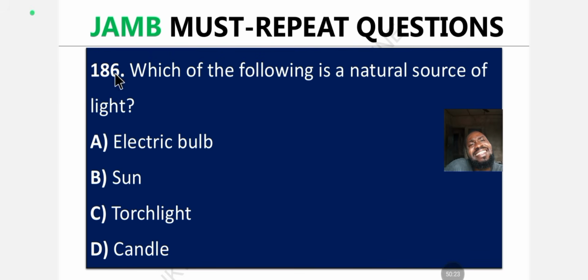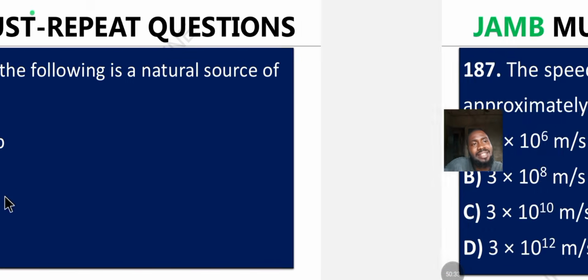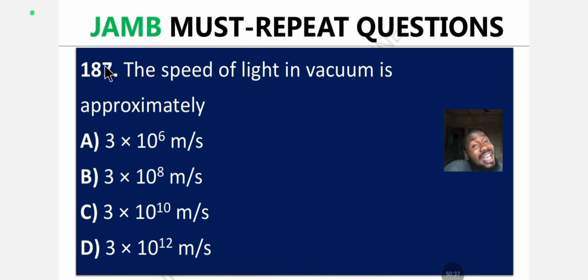JAMB repeat questions. Question 186. Which of the following is a natural source of light? A. Electric bulb. B. Sun. C. Torchlight. D. Candle. What's the answer? Drop the answer in the comment section.